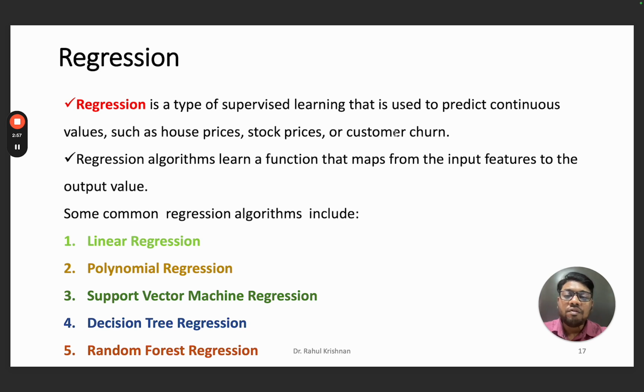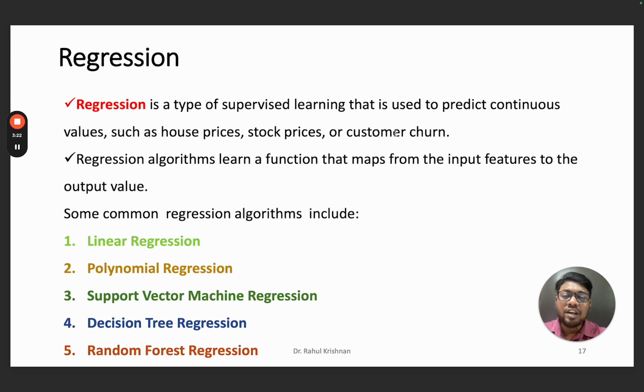So what are the different algorithms that come under regression? Under regression we have linear regression, which is the simplest regression. Then we have polynomial regression, then multi-polynomial, higher degree polynomials, then support vector machine regression, then decision tree regression.